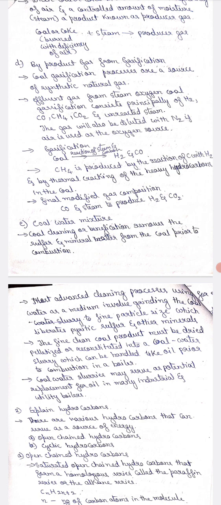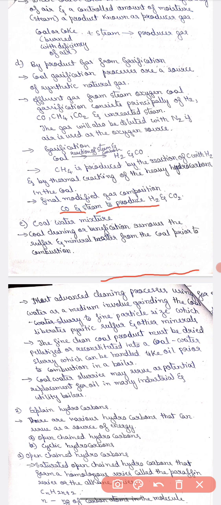In gasification, the reaction of steam and carbon produces hydrogen and carbon monoxide. Methane is produced by the reaction of carbon with hydrogen and by thermal cracking of the heavy hydrocarbons in the coal. Finally, the shift reaction of CO and steam produces hydrogen and carbon dioxide.